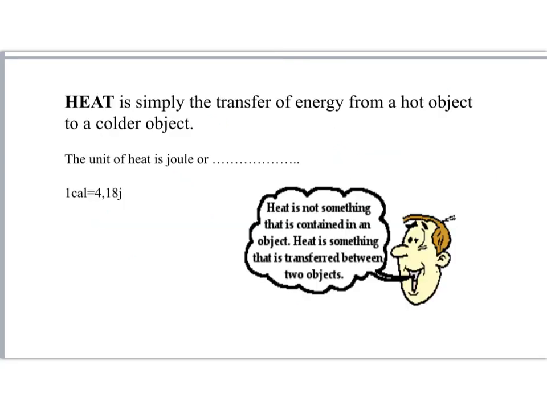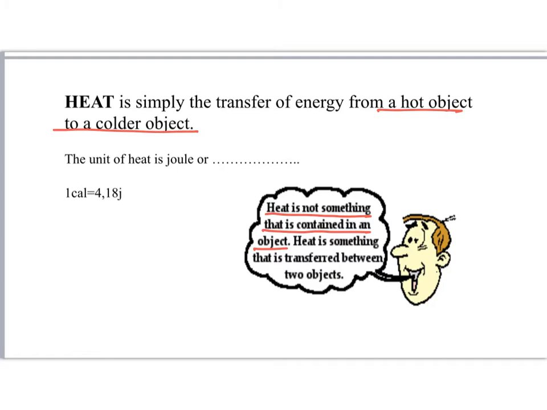We said that heat is the transfer of energy. It is the change in internal energy. So you transfer heat from hot objects to cool objects. Heat is not something that is contained in an object. So we cannot say that I have heat, my heat is more, because it is not contained or deposited in an object.